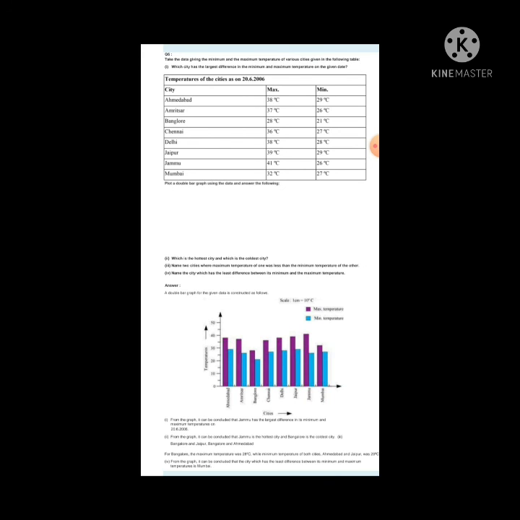So from this we can see that the maximum and minimum temperature of different cities is given.